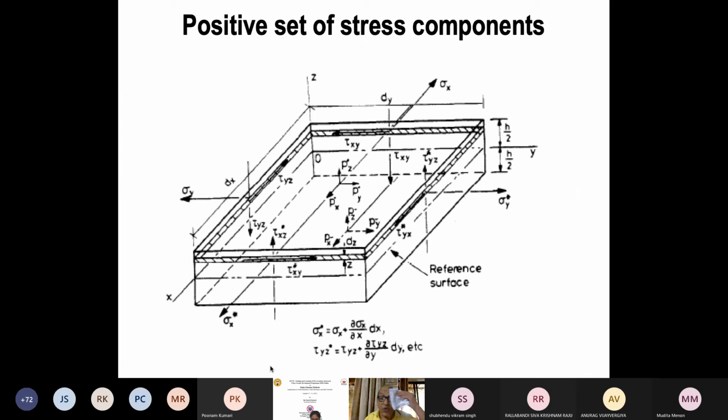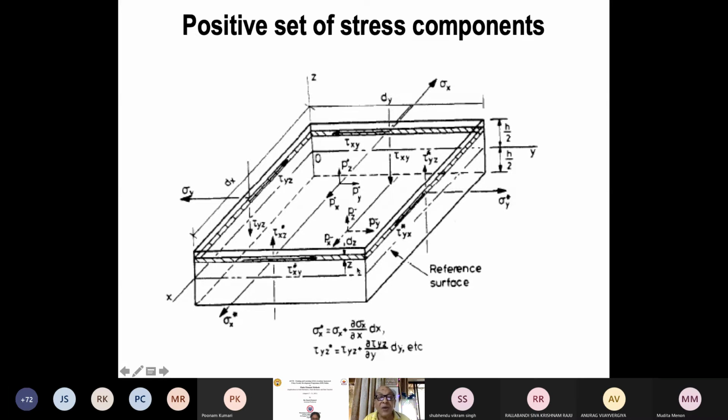So what is a plate? I have taken out an element in a plate, 2-dimensional X and Y. So this is the mid surface of the plate, and this is a plate in the 3-dimensional body. The thickness is h, with h by 2 from the middle surface at any distance z.